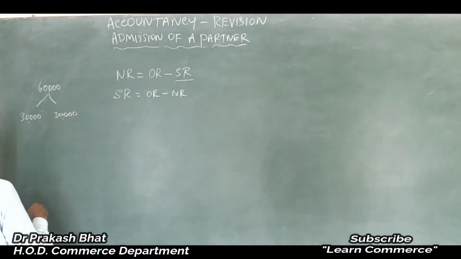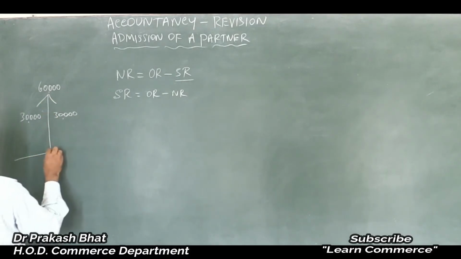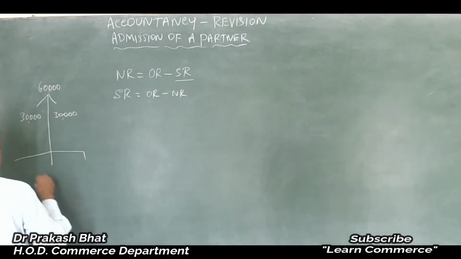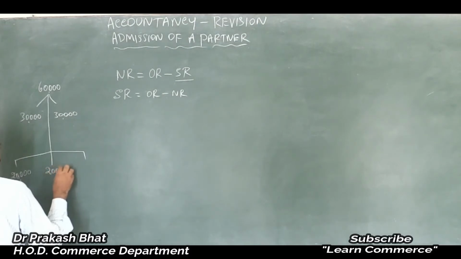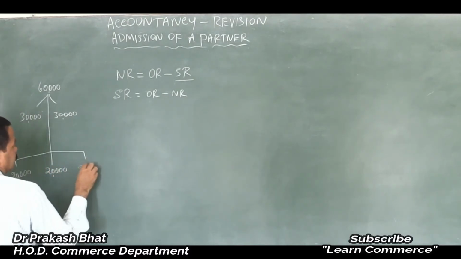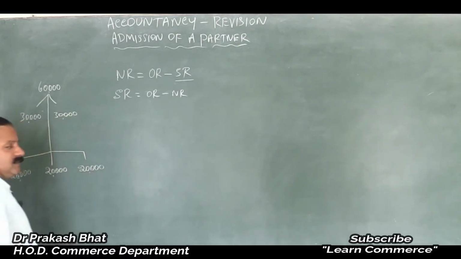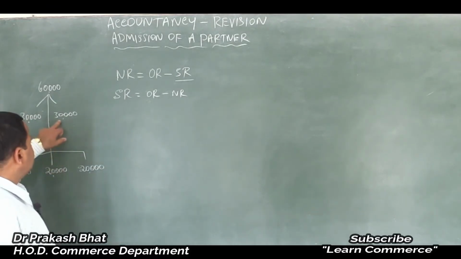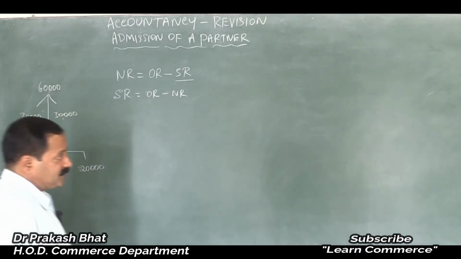Same profit, if it is distributed after the entry of the third partner, each one will get how much? 60,000 means 20,000 each, equal share. So earlier they were getting 30,000, now they will get 20,000. So there is a difference of rupees 10,000.